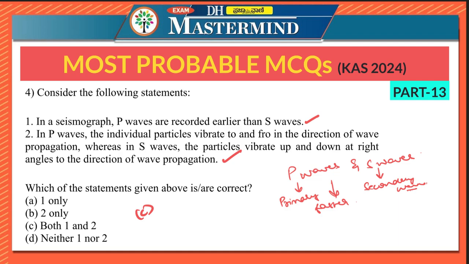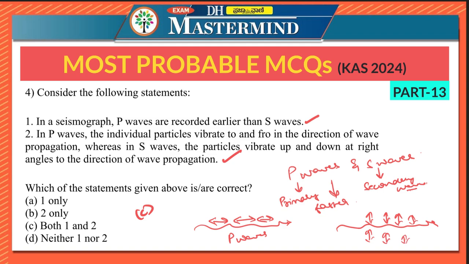So when a P wave travels, the particles vibrate in the direction of wave propagation. So this is for P waves. Whereas when an S wave propagates, the particles vibrate in the perpendicular direction. They vibrate up and down at right angles to the direction of wave propagation. Therefore, both the statements are correct here. This question can appear as it is, so please note it down.